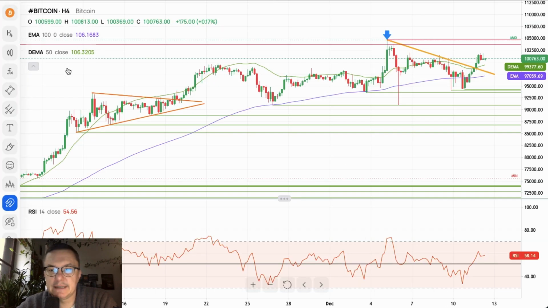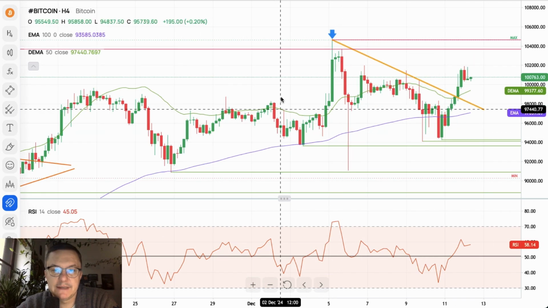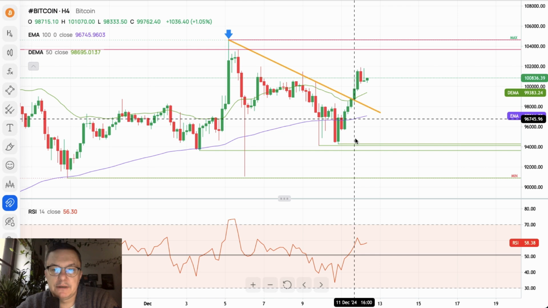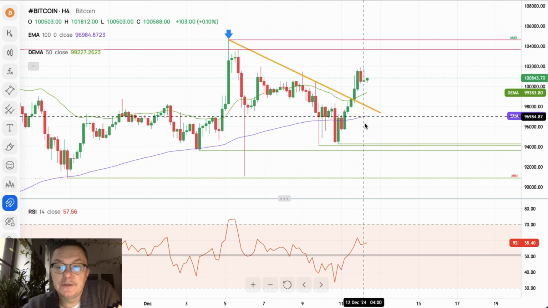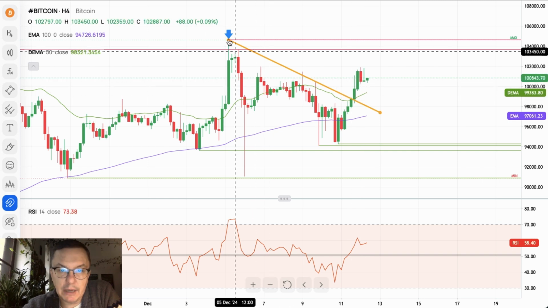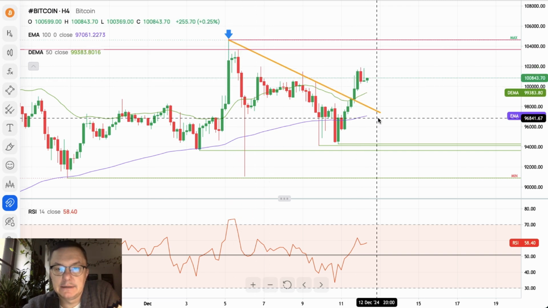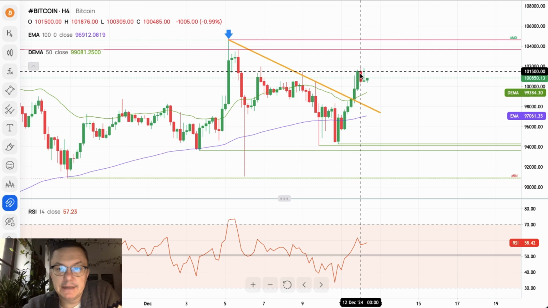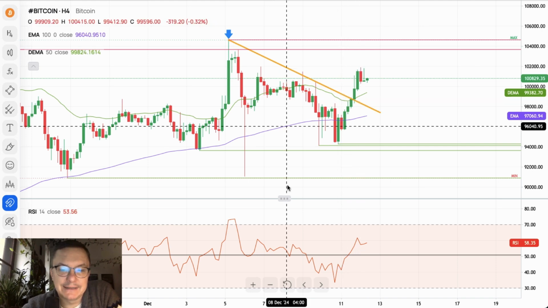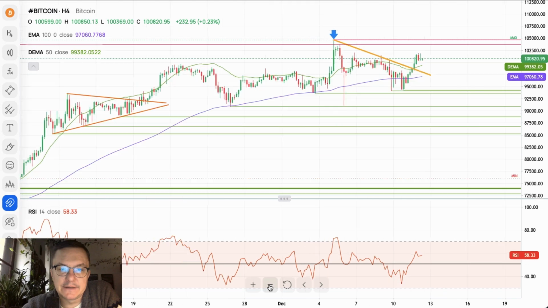And last but not least, let's take a look at Bitcoin, because there is a very interesting development that took place here on the cryptocurrencies. Bitcoin is coming strongly back up. We broke above 50 and 100 periods moving average. We broke above the short-term trend line resistance. We made another local high, basically at the same level at 101,876, and now the market is consolidating the recent gains.